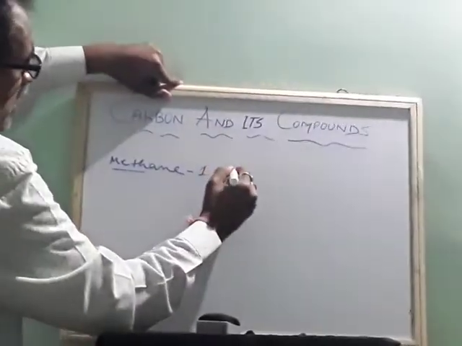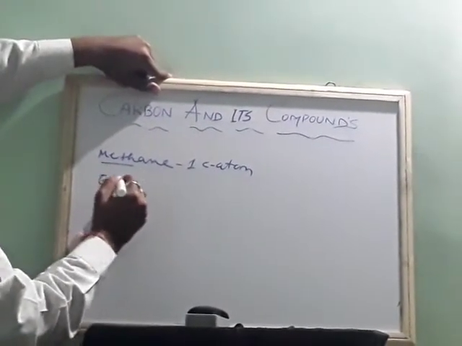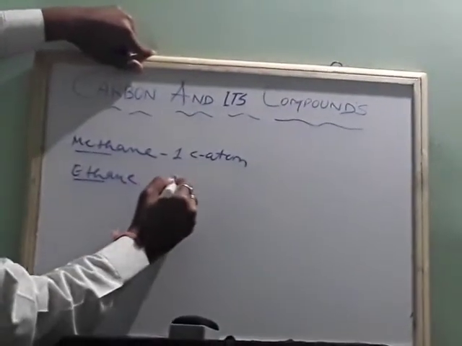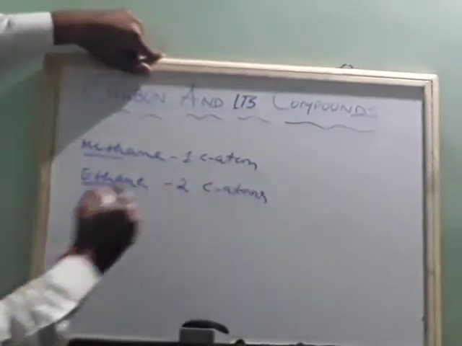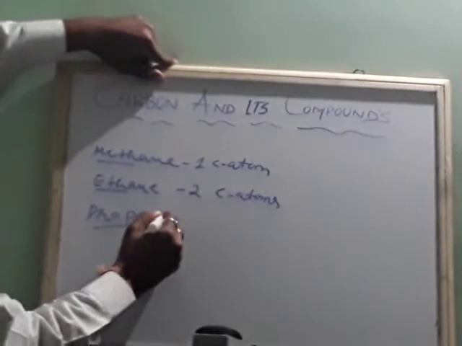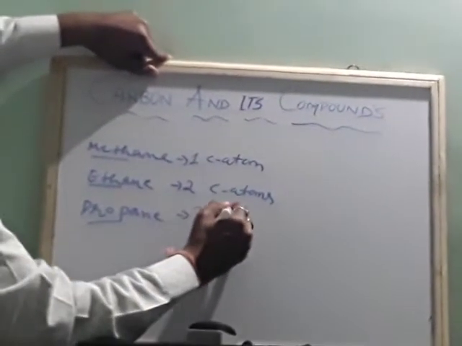Ethane: eth means two carbon atoms. Propane, P-R-O-P-A-N-E: three carbon atoms.